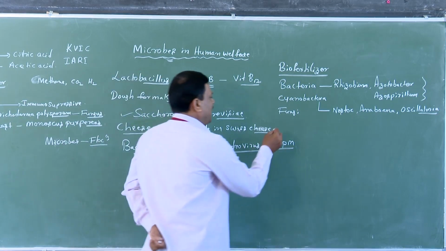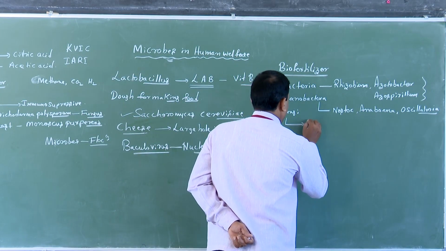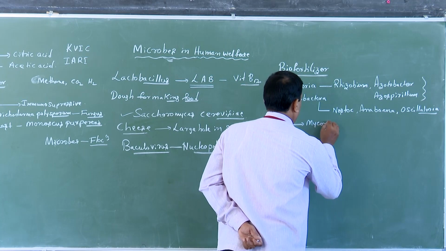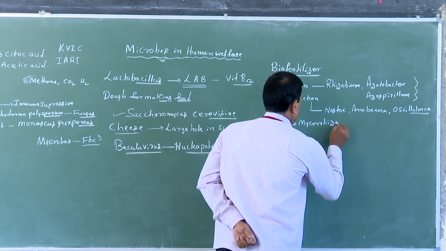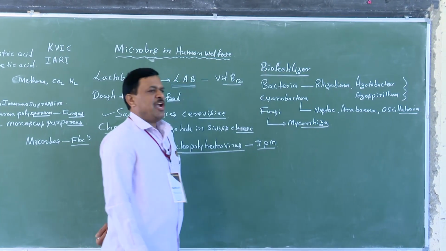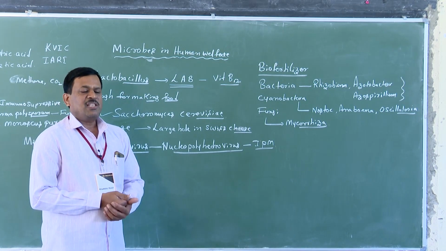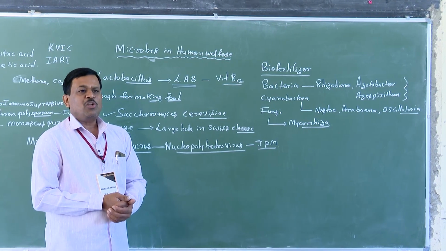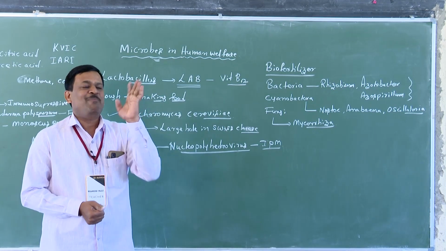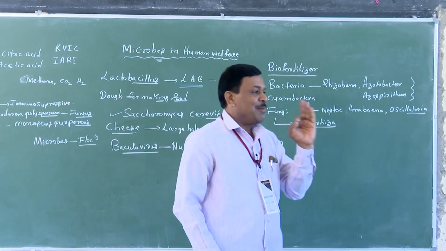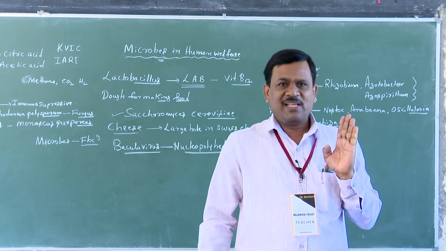The most important type of fungi is mycorrhiza. Mycorrhiza is a symbiotic association with the roots of certain seed-bearing plants. Yes or no, students?